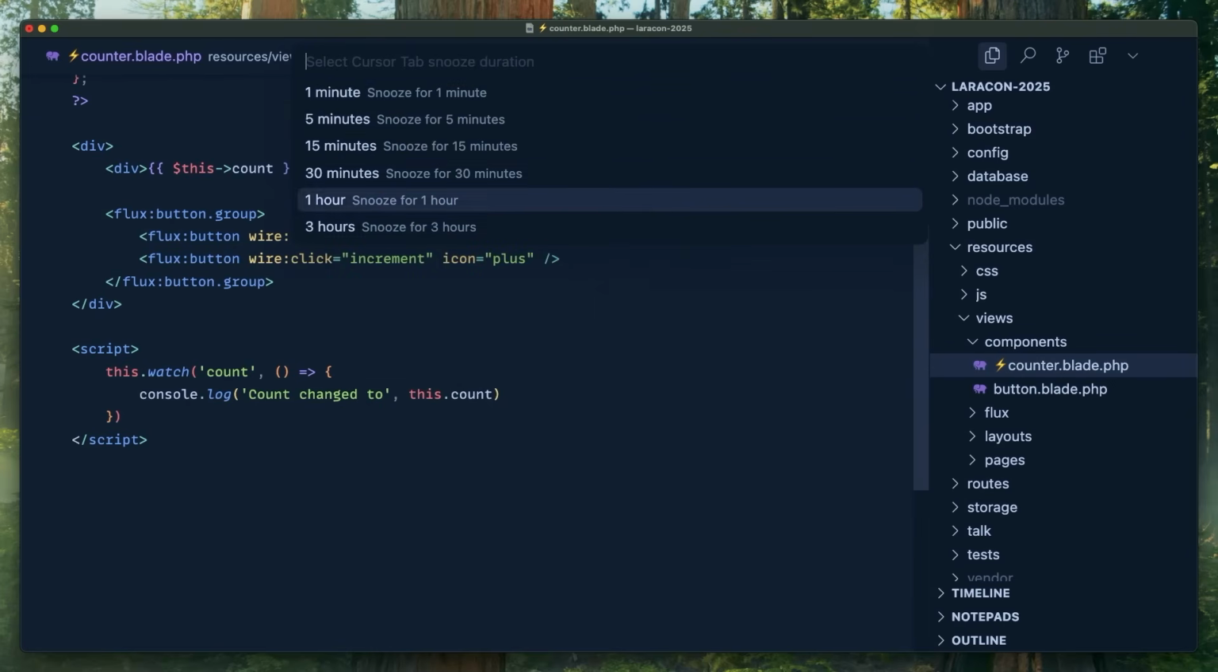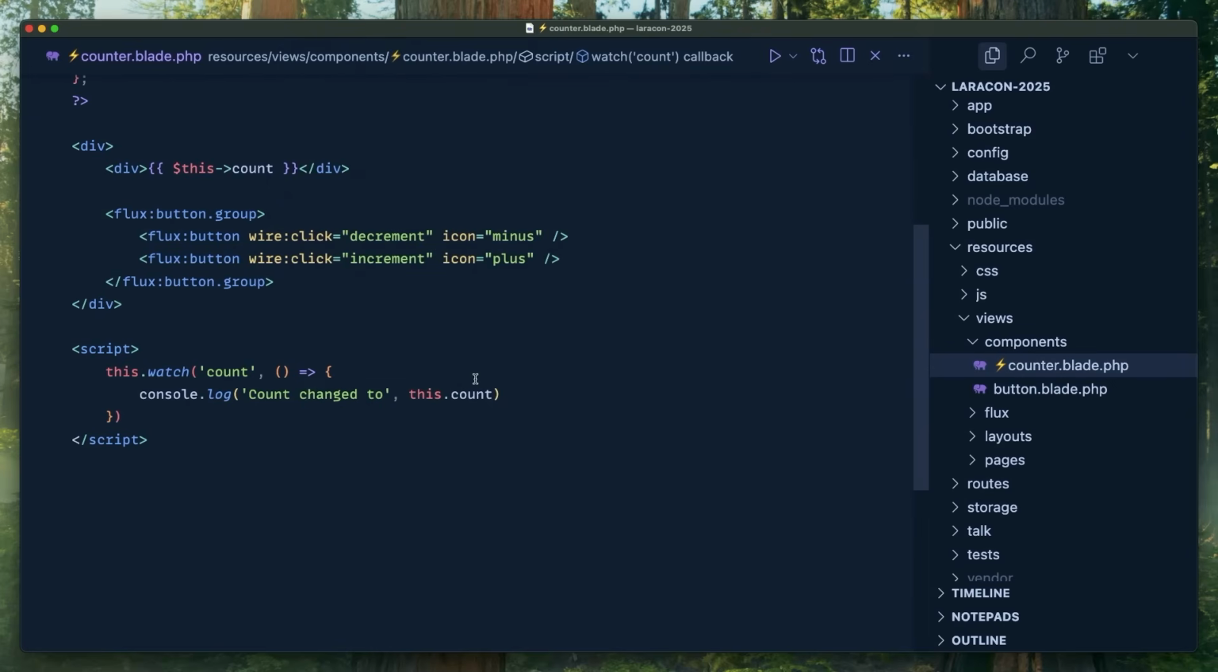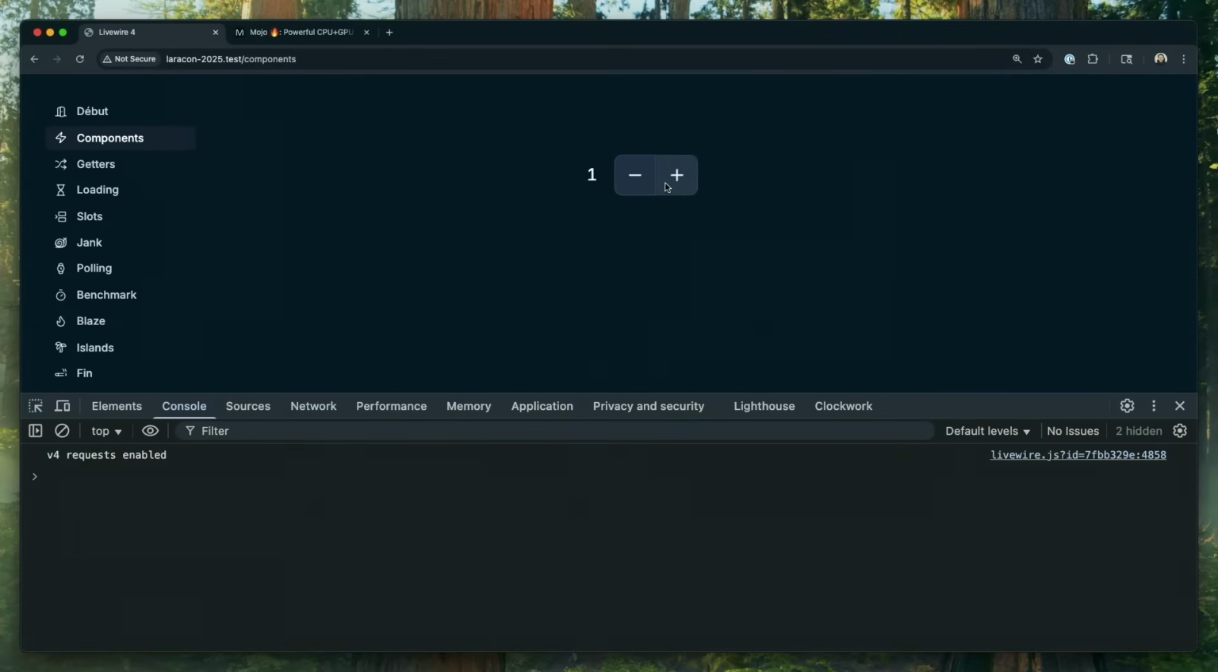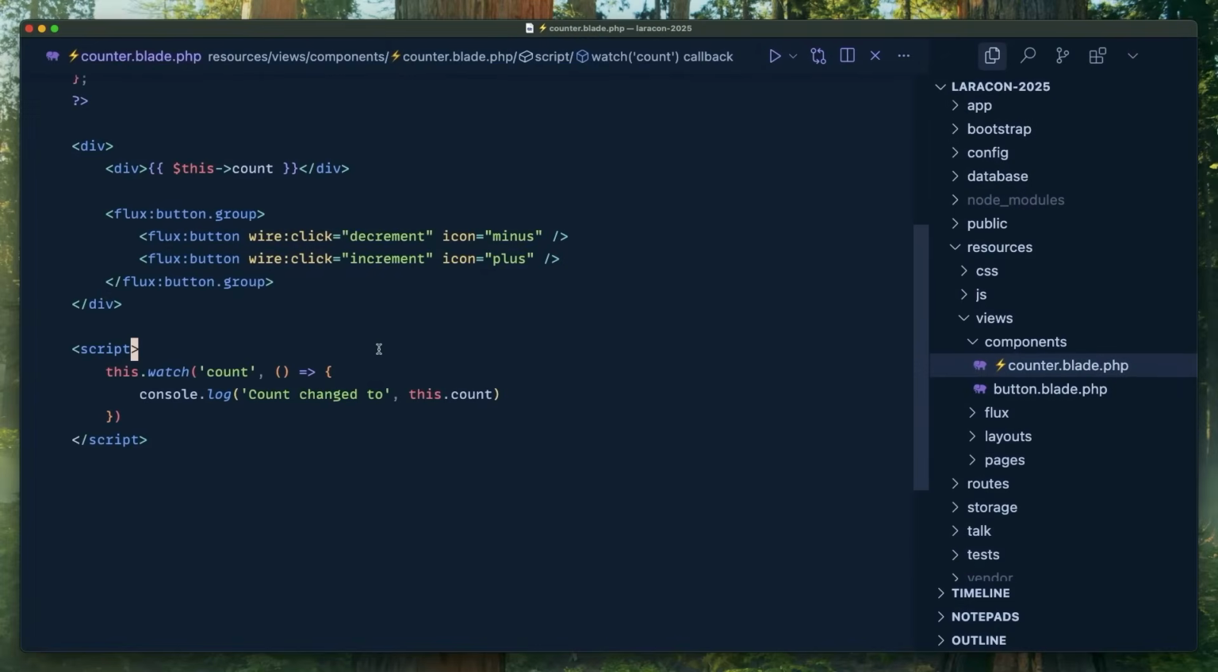Get out of here. Okay, none of that. Count changed to this dot count. Look in the console. I go up and down, and it says count changed to. So it's really nice. And we added a bunch of things.